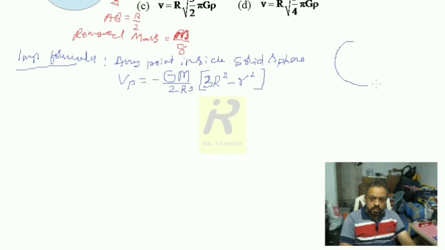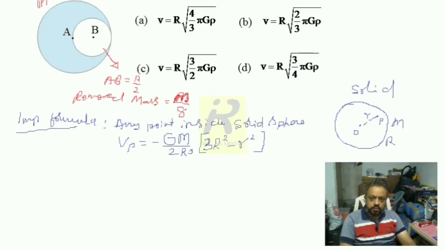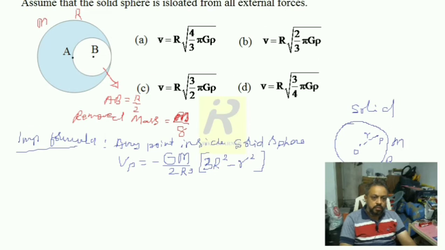say this is the sphere. If I say this is the solid sphere, this is the point O, the center. Somewhere here is point P. So this distance is small r, and the complete mass of the sphere is M and radius R. For this, the gravitational potential at the point P is given by this formula. Now I have to use this formula for this given situation. I hope you kept this picture in mind.